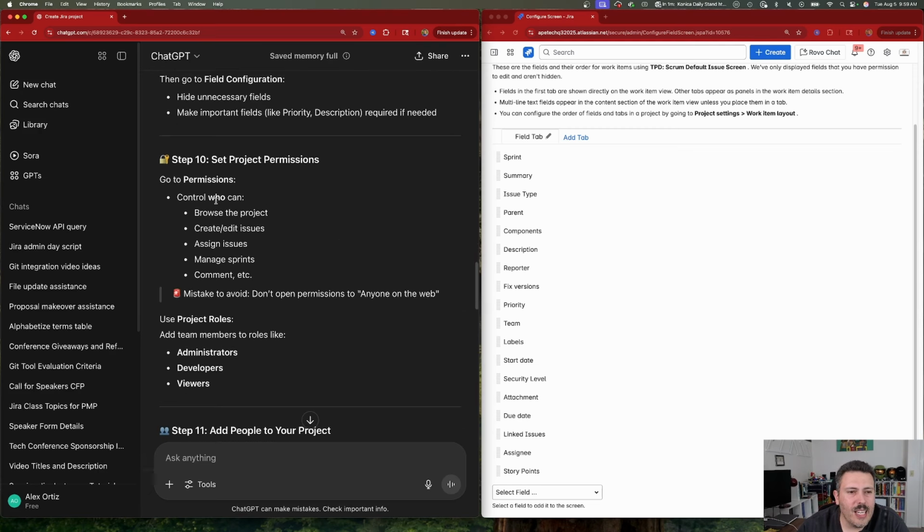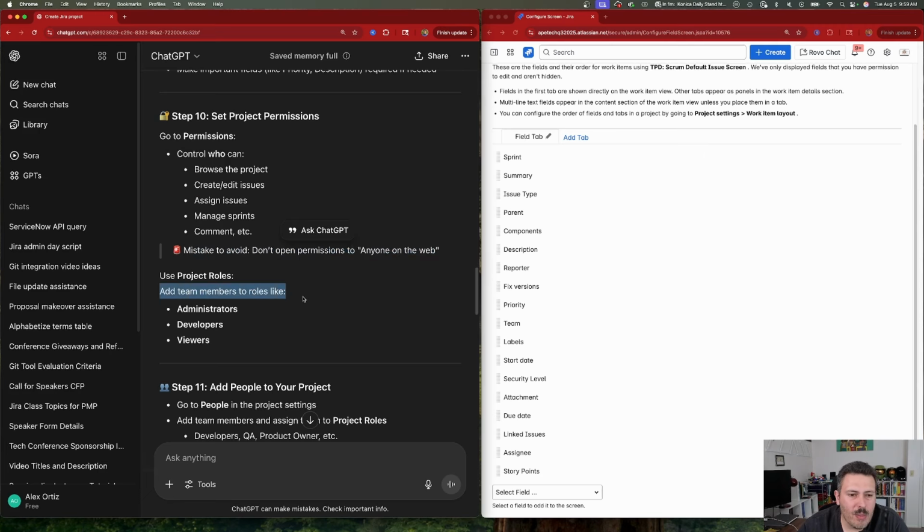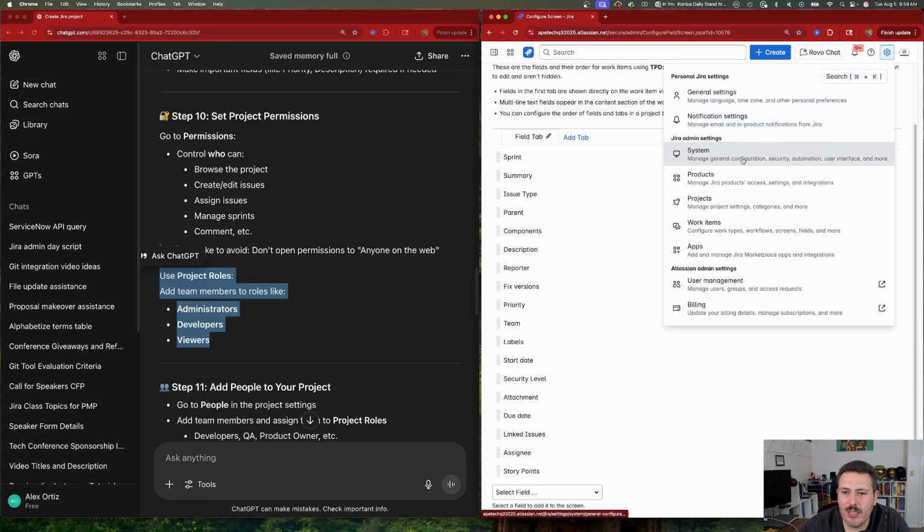Step 10 is setting up the project permissions. So we're going to go to permissions, control who can browse, create, edit, assign. Okay, mistake to avoid: don't open permissions to anyone on the web. Good advice here. Use project roles, add team member roles like administrator, developers, and viewers. Again, unfortunately, it doesn't walk us through how to actually do this. You have to be a Jira admin. You need to go to system.